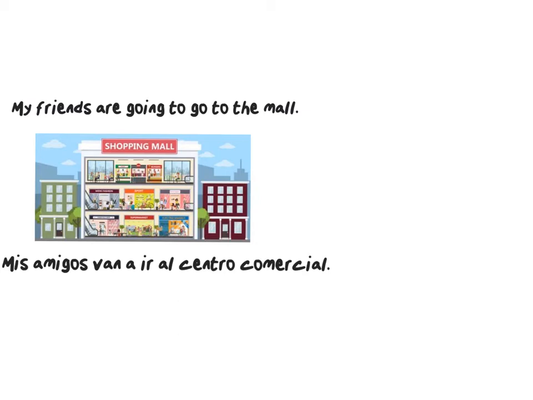My friends are going to go to the mall. Mis amigos van a ir al centro comercial. Van is the form of ir that we're using, plus the a, plus the ir. Again, I've used ir for my infinitive verb. So we have a form of ir, which is van, plus a, plus a verb in the infinitive form, which in this case is the verb ir. I hope you're starting to get this.